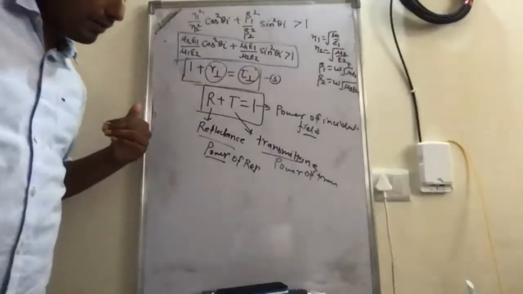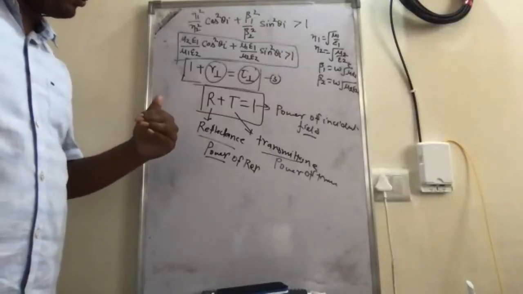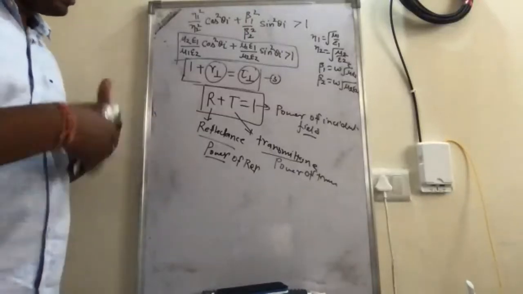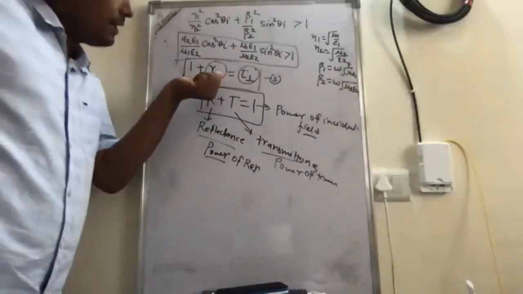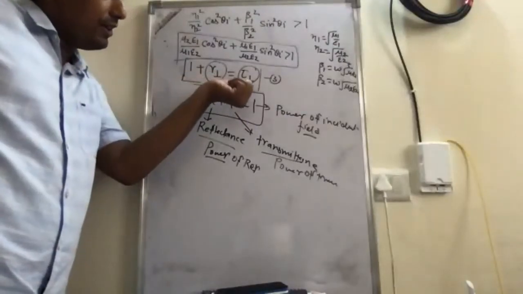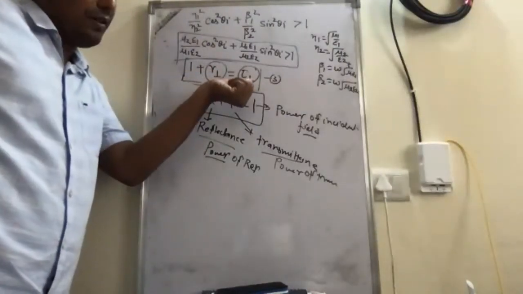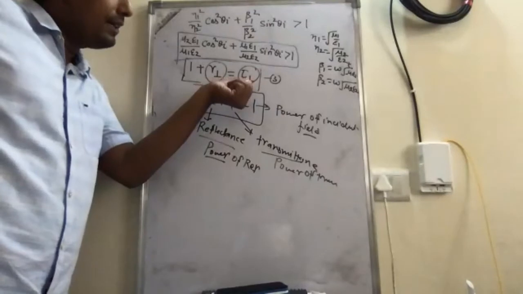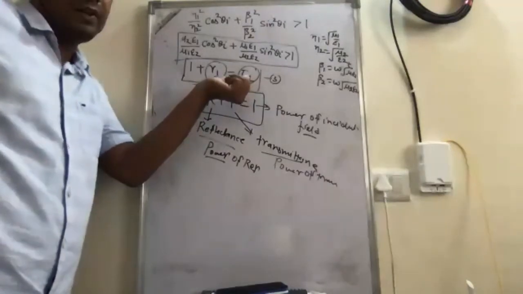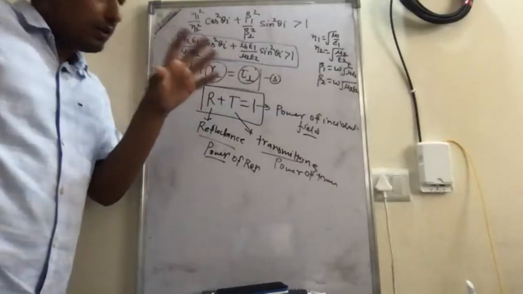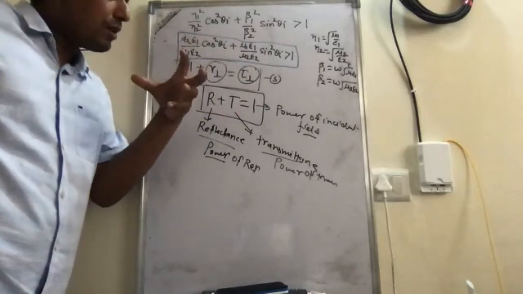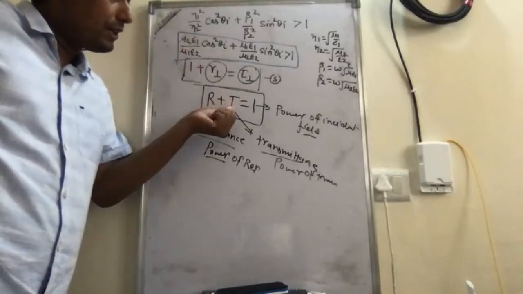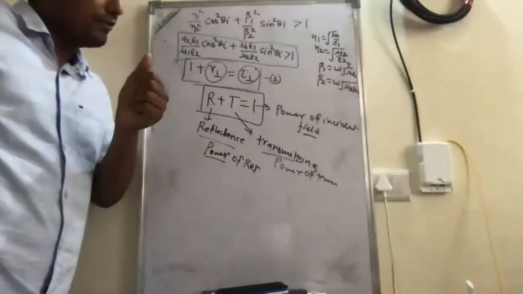Basically the power will be conserved, whatever the incident power is on the medium. The reflected power and transmitted power will be conserved in such a way that, since we see that the transmitted electric field is greater than the incident electric field, at the same time the transmitted magnetic field will be less than the incident magnetic field. So that will manage the total power. The total power of the transmitted field will never get greater than the power of the incident field.